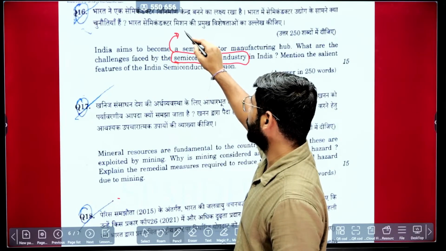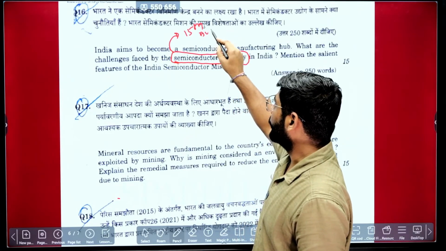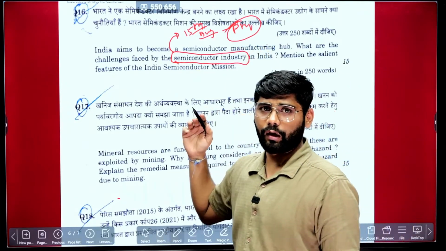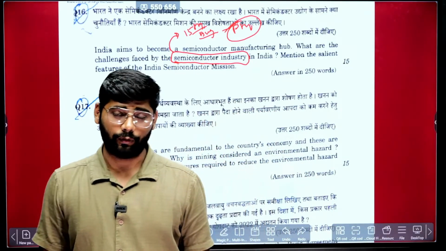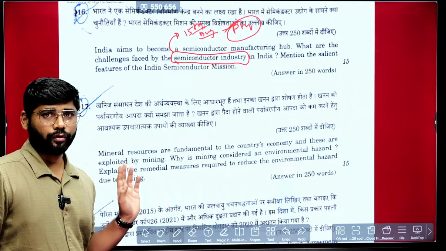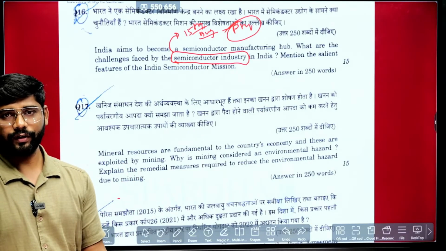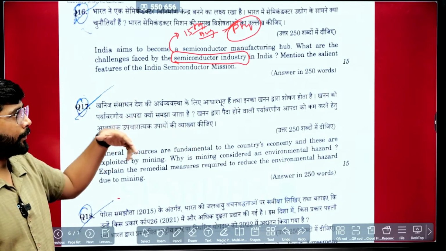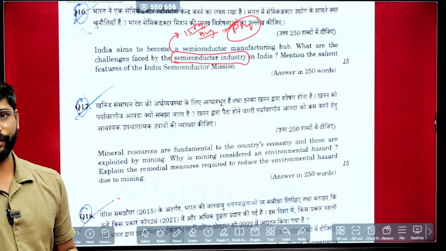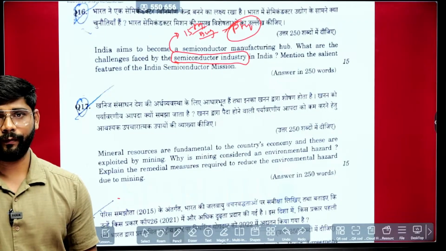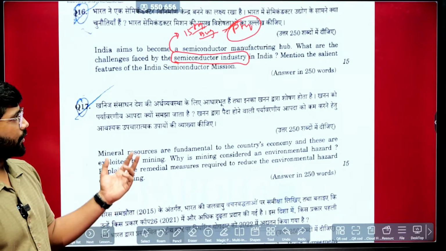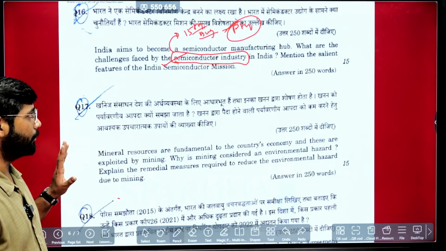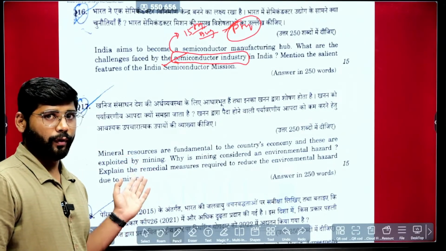Also during the 15th August speech, the Prime Minister launched some five semiconductor manufacturing hubs, the plants. That is why it was again in the news. Every year, at least once a week, semiconductors are in the news and covered in a very detailed way. Some plants will be coming, some will mention the challenges. Or if some geopolitical development happens, like something between Taiwan and China, the first major question would be about India and semiconductors. So again, these are very predictable questions when you have comprehensive notes.